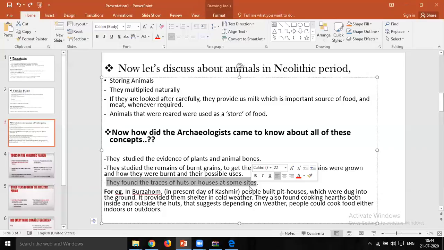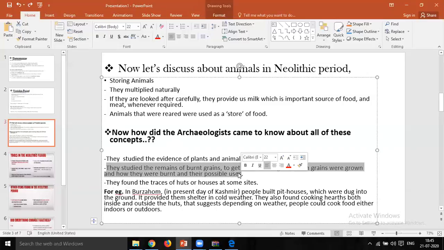To find out whether these sites were settlements of farmers and herders, scientists study the evidence of plants and animal bones, as I said in the first point. The most exciting finds include the burnt grain, that is the second point I discussed.